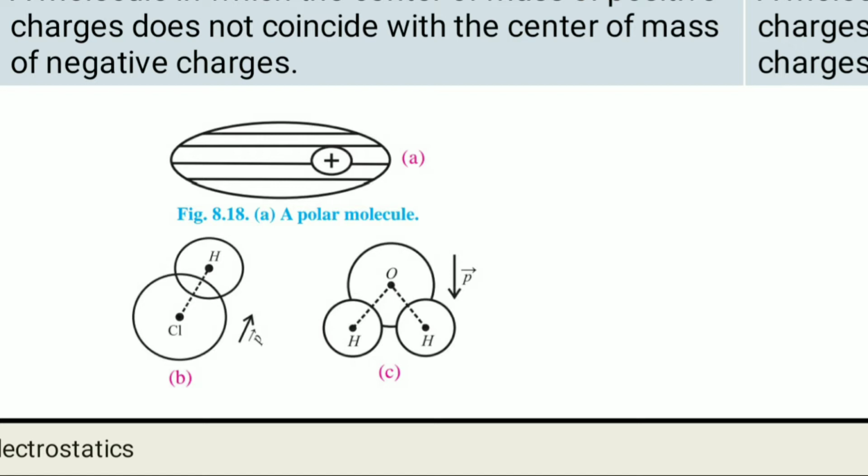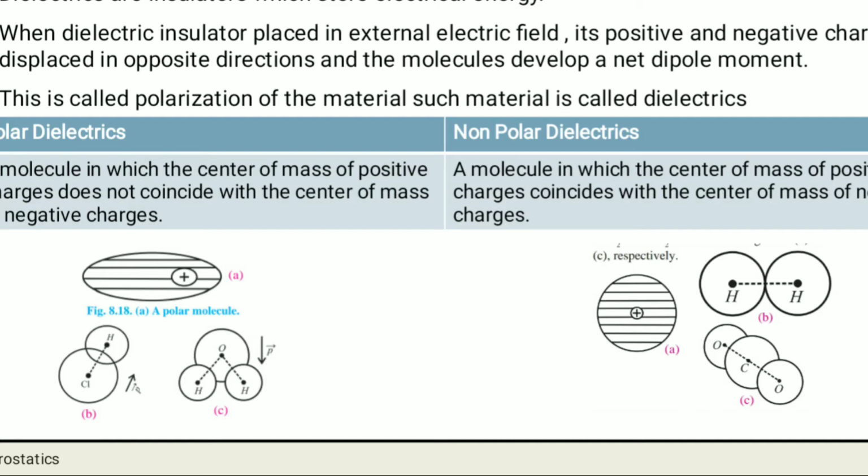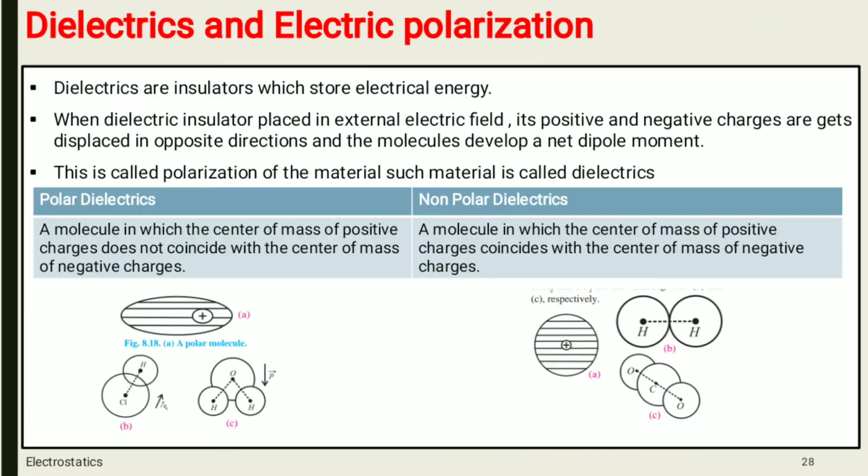Such molecules are polar molecules. Polar means what? The molecules having an asymmetric shape are called polar molecules. In such polar dielectrics, the center of mass of positive charge does not coincide with the center of mass of negative charges.